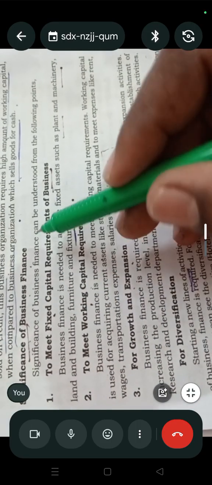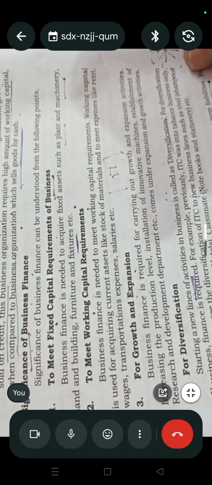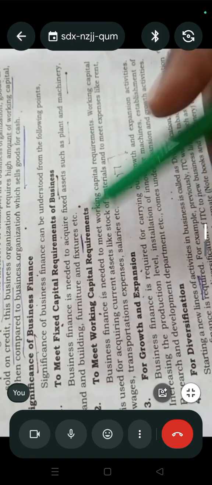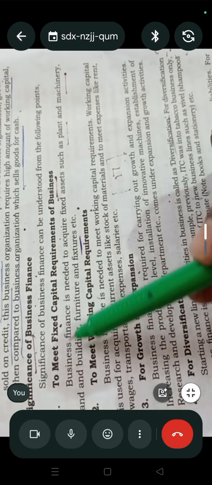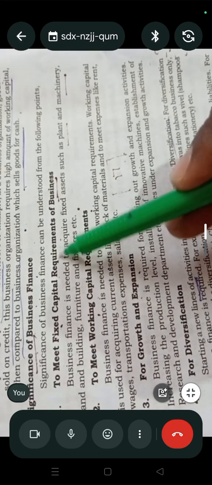Next, they are asking the significance of business finance. Without business finance, we can't establish any business. So the first one is to meet the fixed capital requirement of business.